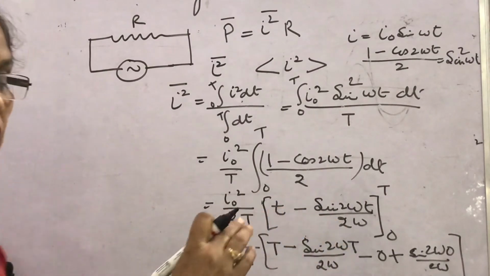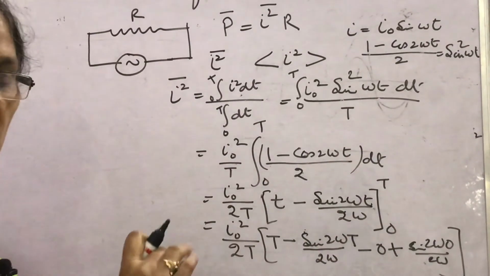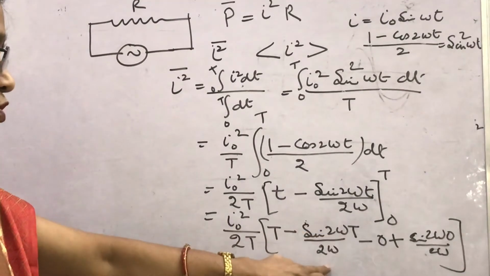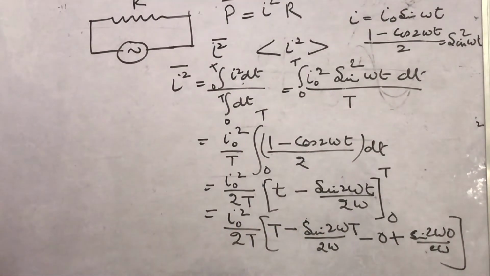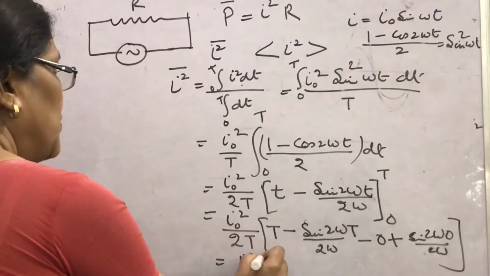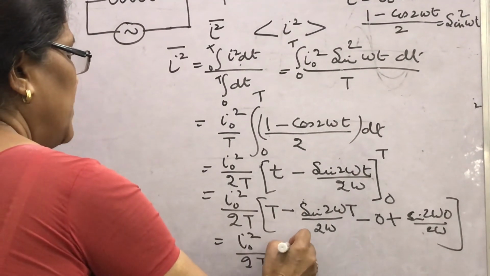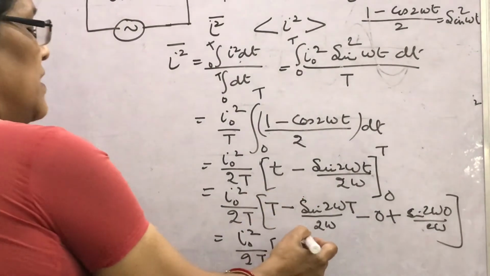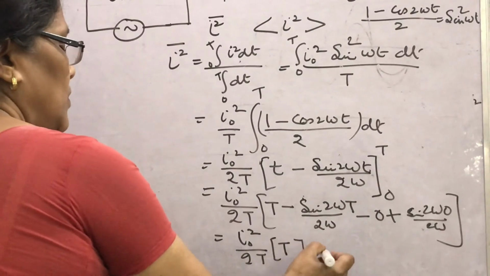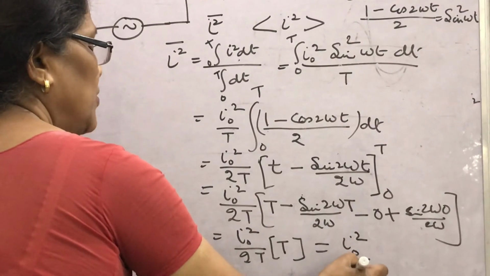What are you getting here? That this sin 2 omega t upon 2 omega, how will you get it? What will be the value you are getting here? Look, the sin 2 omega t will be cancelled, and finally you will get I naught square upon 2t, and here it will be left as t, and this total value will become 0. So you are getting the value I naught square upon 2.